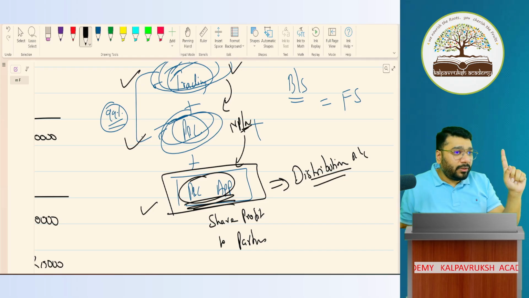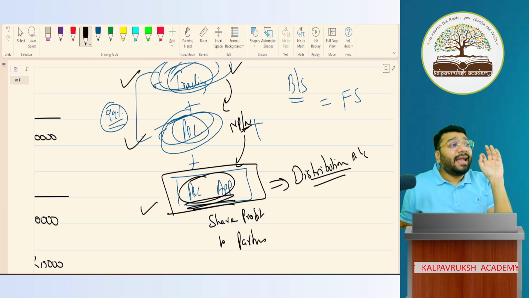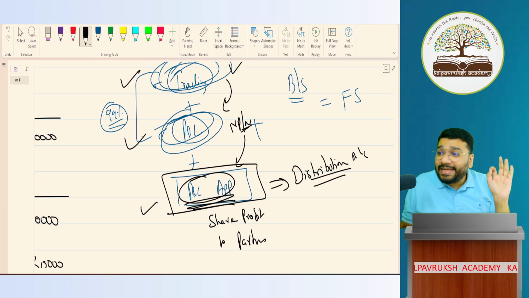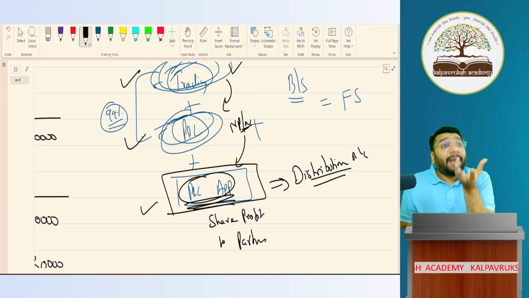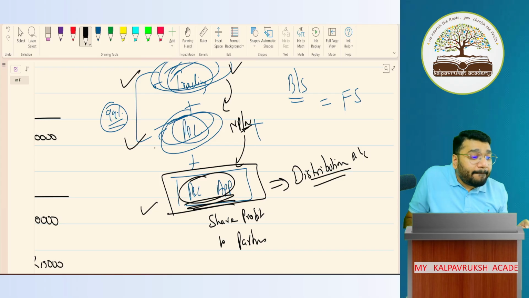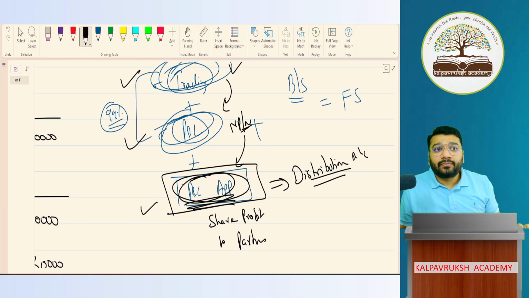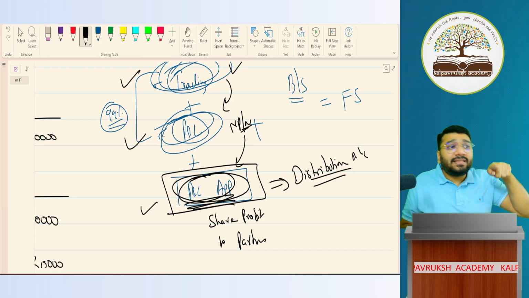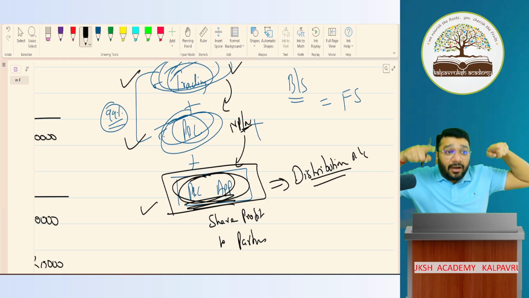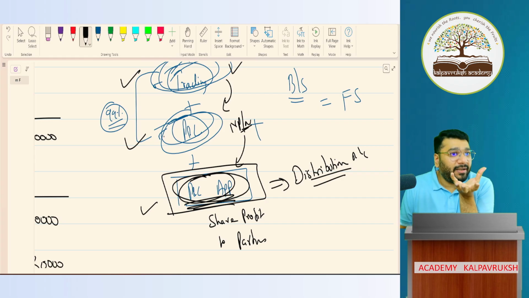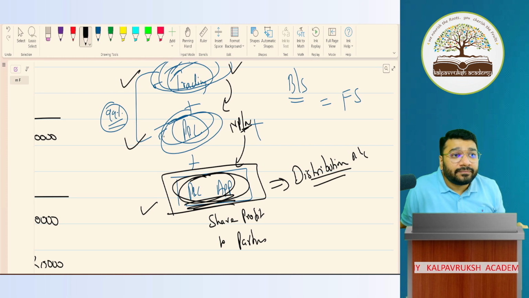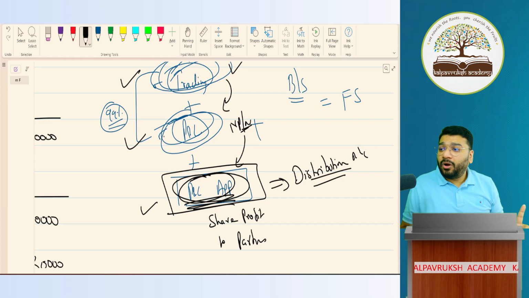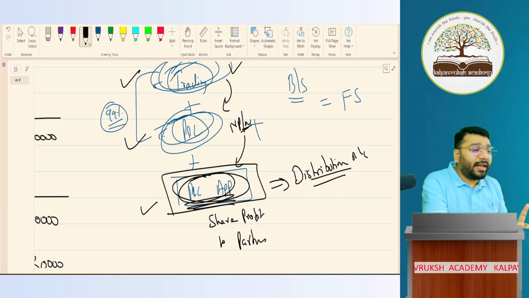I'm repeating this one more time. Very carefully listen to me. Any transaction happening between the firm and the partner, in the capacity of the partner, will go to your P&L appropriation account. On the other hand, any transaction happening between the firm and the third party, in the capacity of the third party, will go to your trading and P&L account. Got it, not got it? Online people, got it, not got it? Should I write it down?